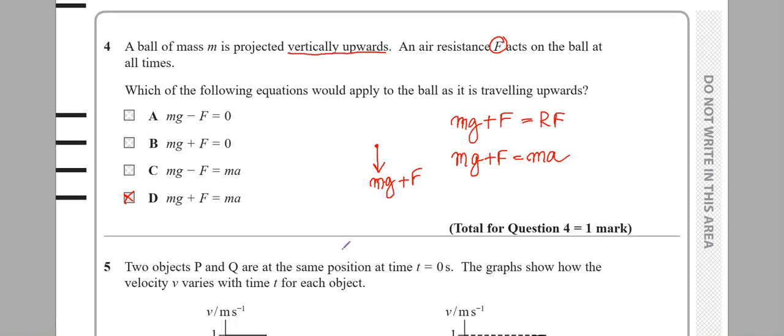Okay, this is interesting. A ball of mass m is projected vertically upwards and air resistance F acts on the ball at all times. আমার সাজেশন সব সময় in questions like this draw the diagram. অনেক easier হয়ে যায়. Which of the following equations would apply to the ball as it's traveling upwards? Ball of mass m vertically upwards. So যখন তুমি উপরে throw করলা, once you release it, there are no forces acting on it other than its weight and drag force. Weight সবসময় act করে vertically downward, drag force always acts vertically downward as well.